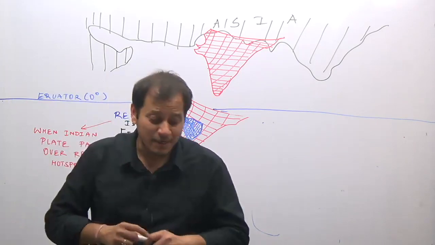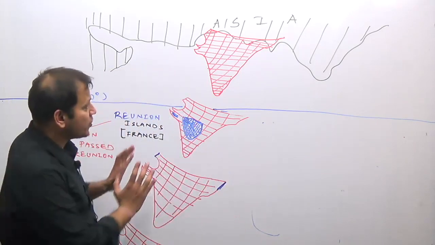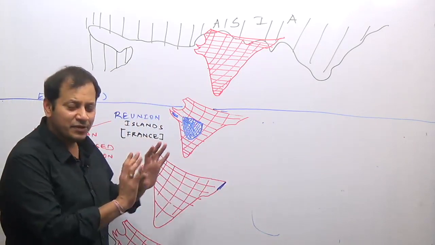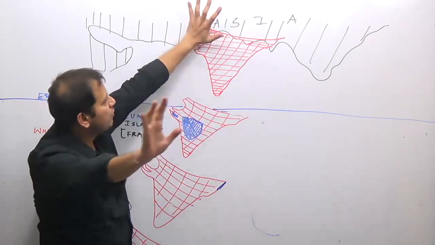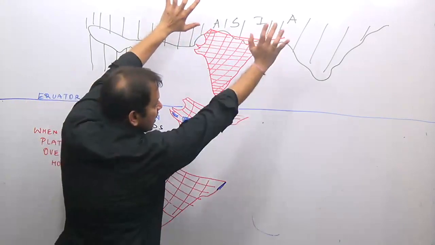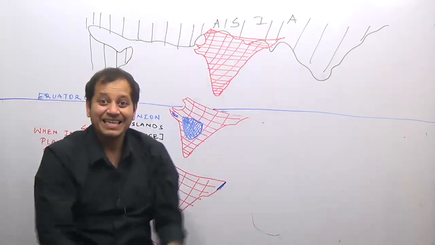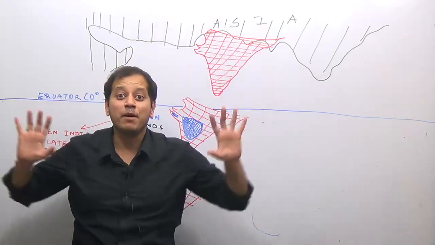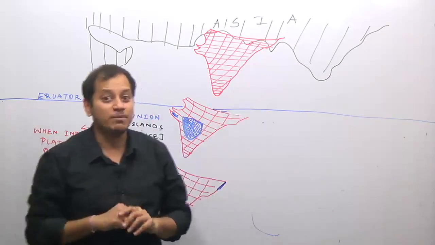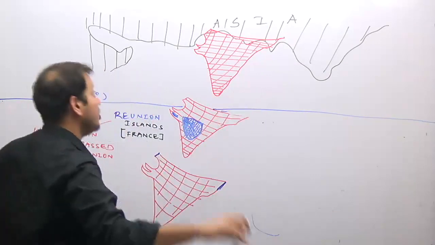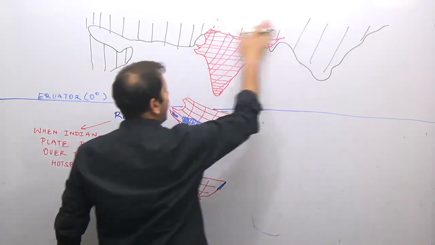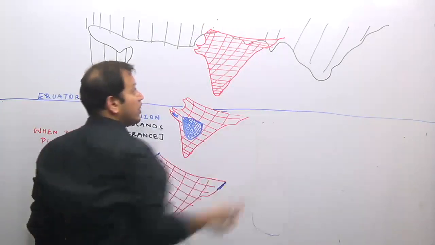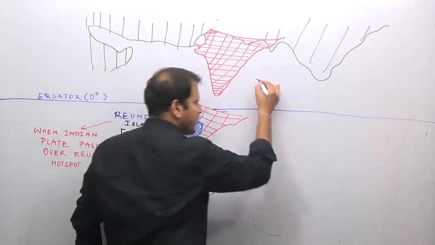After that, the Indian plate continued its northward journey. While continuing its northward journey, imagine these were the two arms of the Indian plate. One was the Aravalli mountain system, the other was the Assam Himalayas. It came and gave a push to the Asian plate. It collided with the Asian plate. Due to its collision with the Asian plate, what happened?